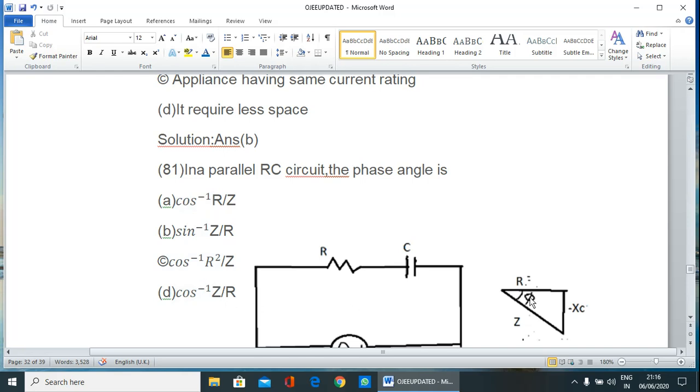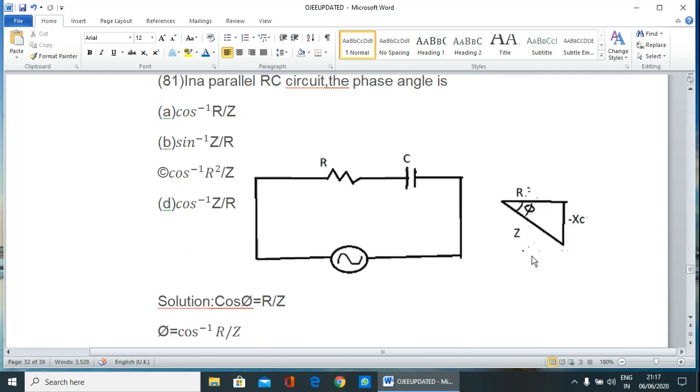So this is the RC circuit, that is a resistor and capacitor connected in series with an AC supply. This diagram is called the impedance triangle. So here we can find out the impedance from this triangle.